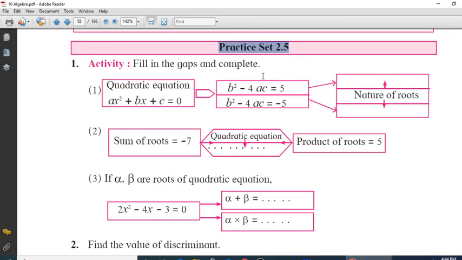Hello everybody, we're going to start exercise number 2.5, but before we start this exercise we need to discuss some basic properties which will help us to solve various questions given in this exercise.